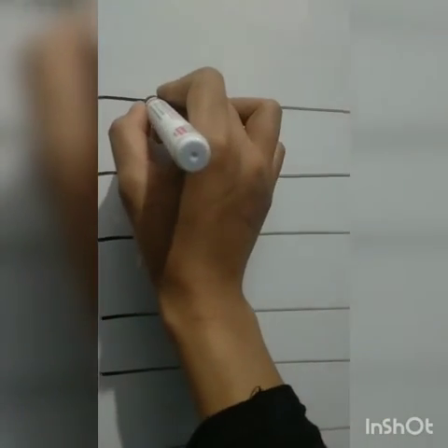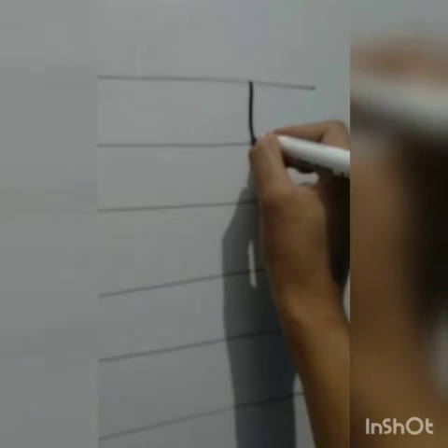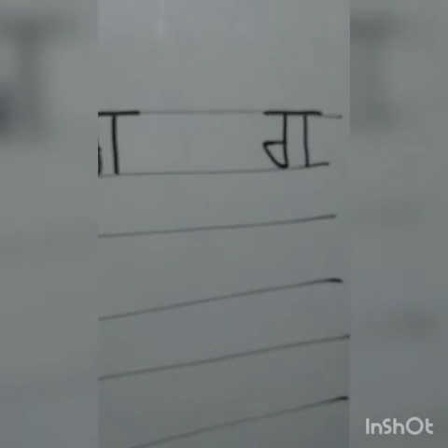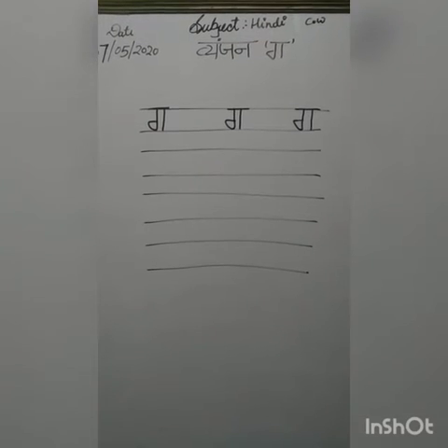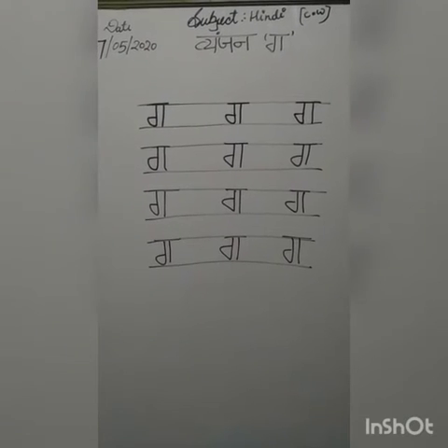As you know how to write Ga. So first, standing line, make a curve. And a standing line, then a sleeping line. Okay? Standing line, a curve, standing line, and a sleeping line. Standing line, a small curve, and a standing line, then a sleeping line. Okay? So, you have to do your work like this. Okay, so do it well.